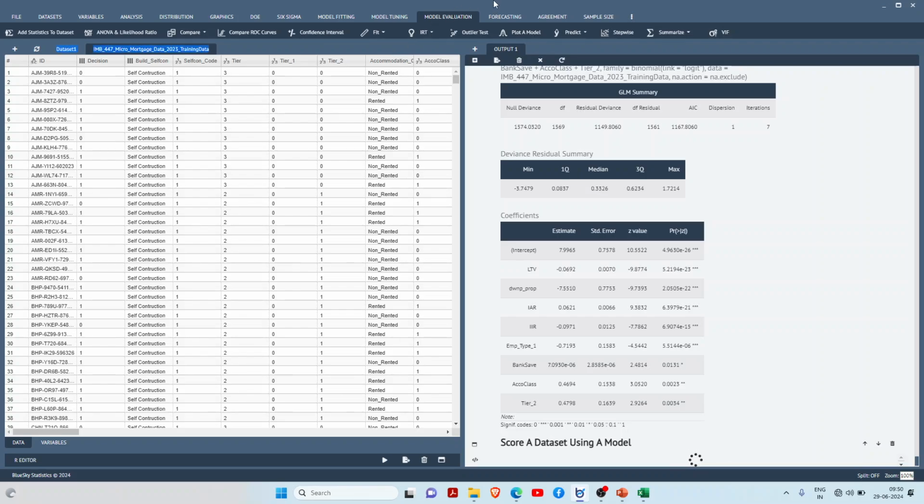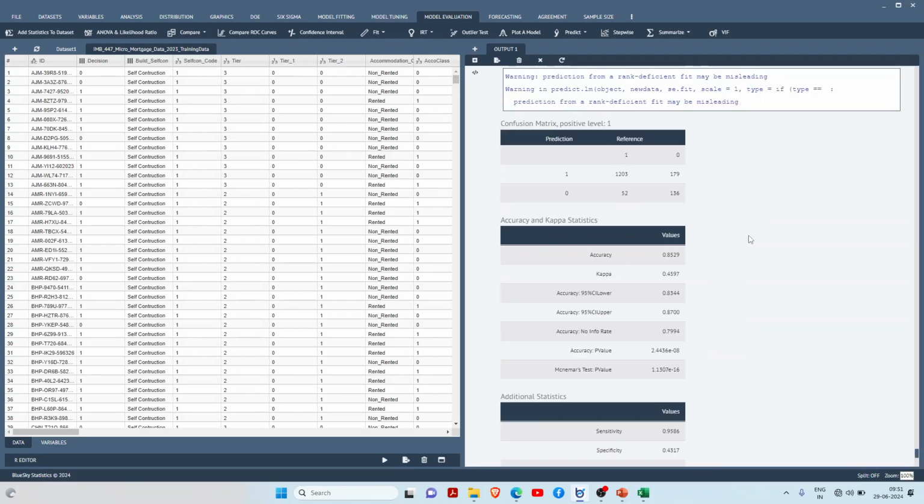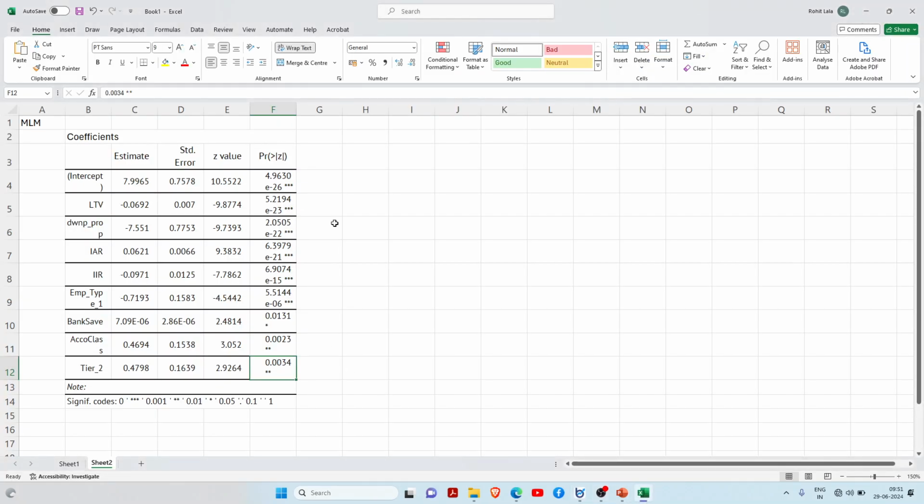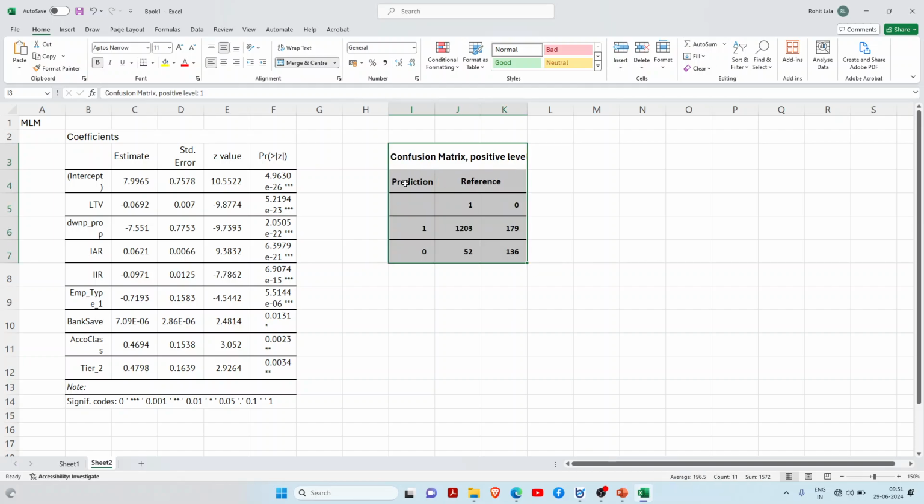So this way you can work on a logistic model. Just wait 1 or 2 minutes, it will generate the whole output. Yes, you can see here this is my confusion matrix. So I will just click copy and paste it in my Excel. What it shows is this is my prediction and this is my actual output.